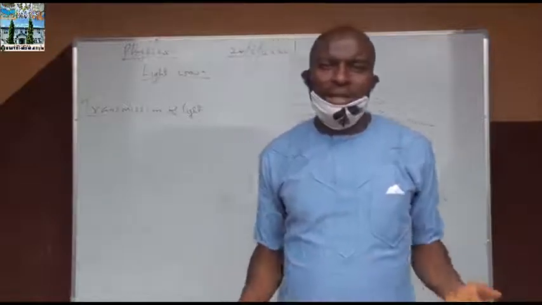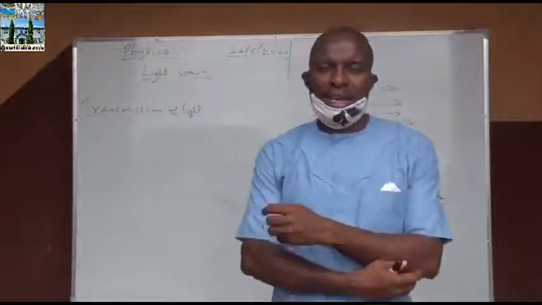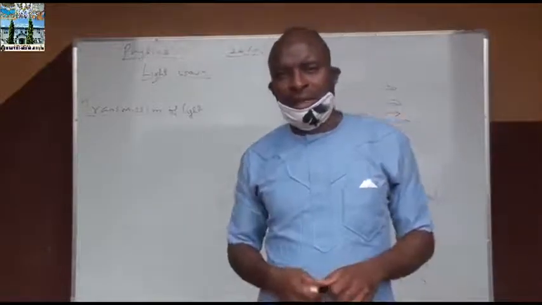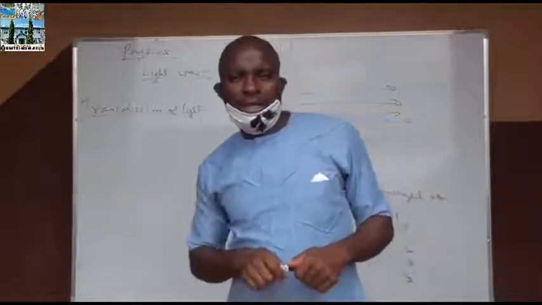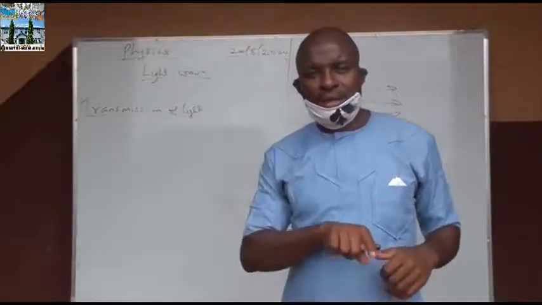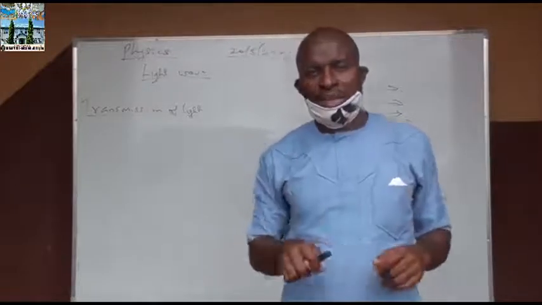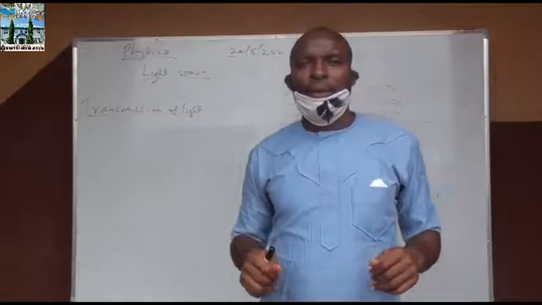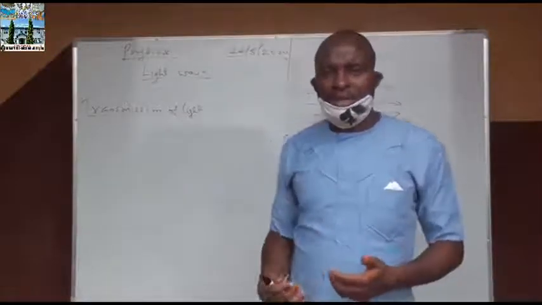You can also use three cardboard sheets with a pinhole at the center, aligned on a straight line. You can see that when the holes are aligned, you can see light through them. But if they deviate, you can no longer see the light. So these are the evidences that show that light travels in a straight line.